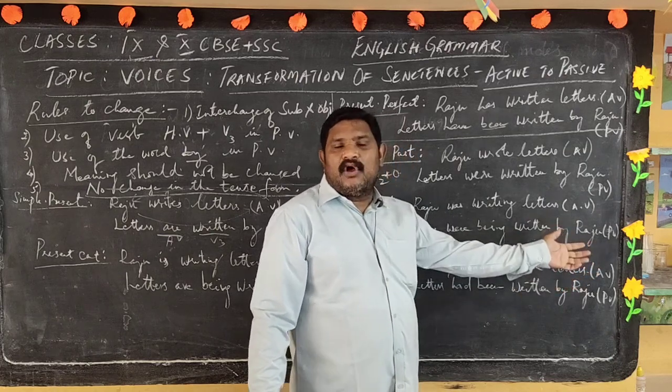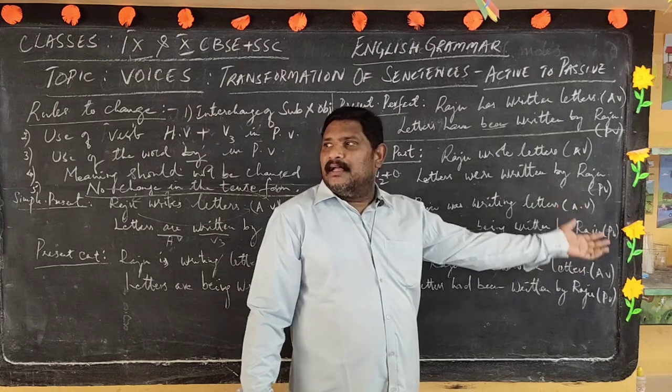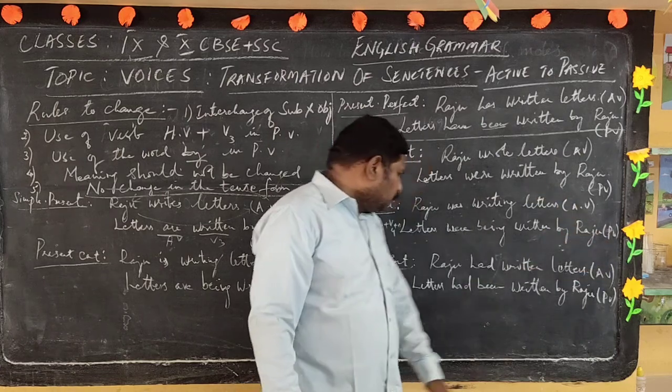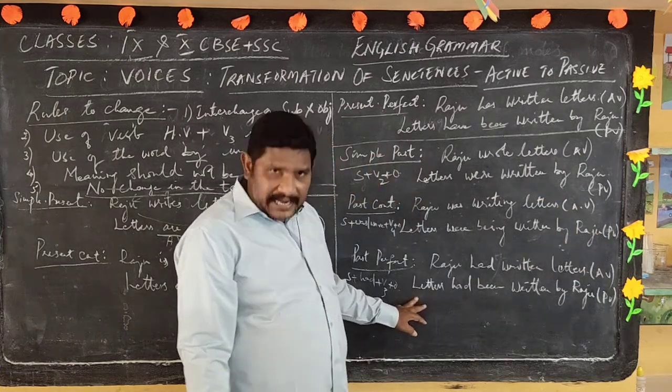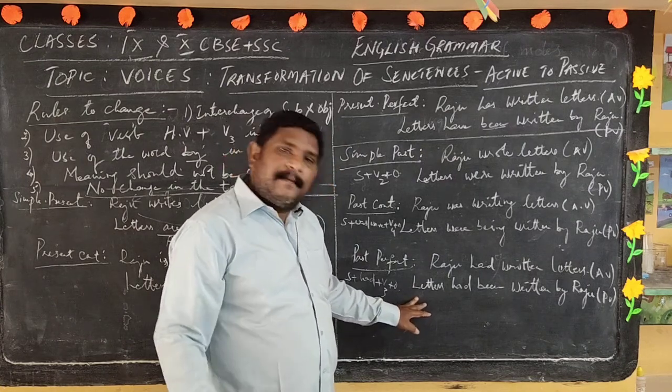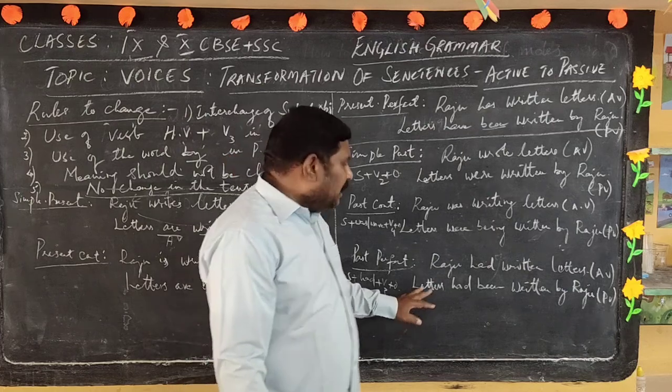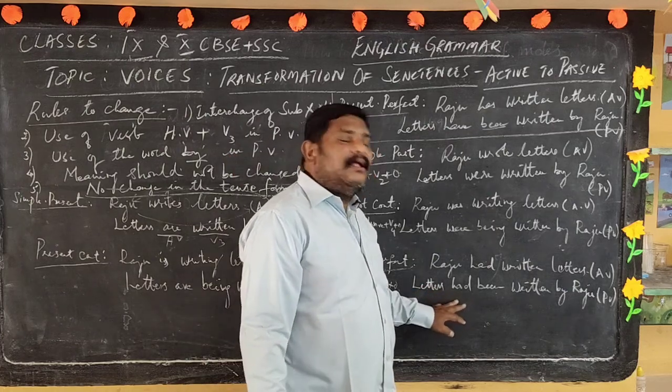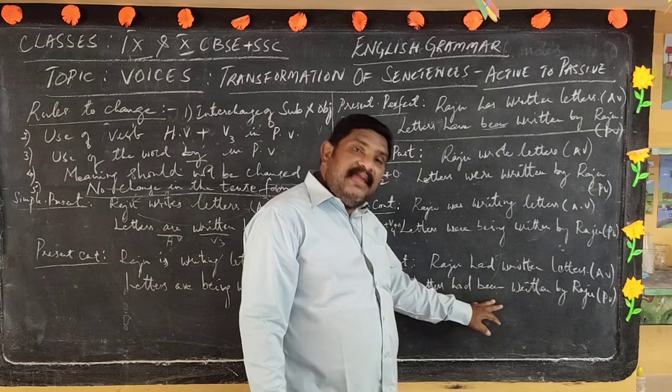So there is an impact of the subject's action on the object. So again this is a transferable sentence. It can be transferred because a transitive verb is used over here. Letters had been.